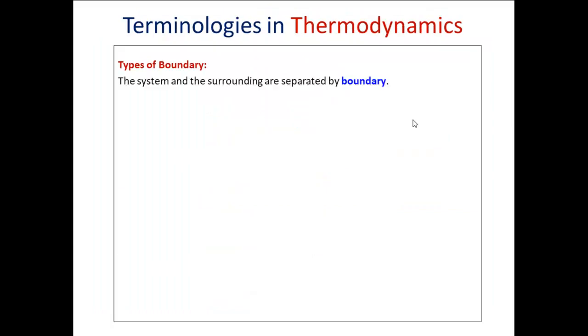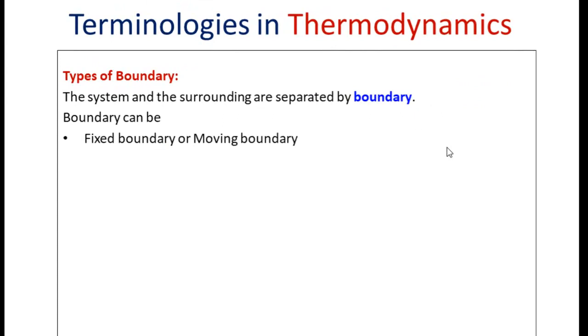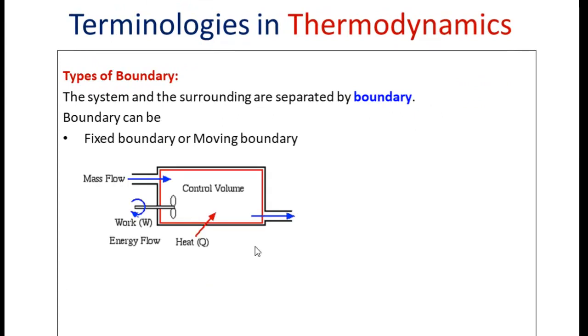Coming to the different types of boundaries, the system and surrounding are separated by an interface which we call a boundary, and the boundary can be either a fixed or a moving boundary. Consider the case now. In this case, we have a constant volume case, right? And consider a certain amount of mass is entering. A fluid of certain mass is going to enter this control volume, and it is going to leave through this. So this is mass entry and this is mass out of this control volume. Now in this case, the volume of the system is going to be held constant.